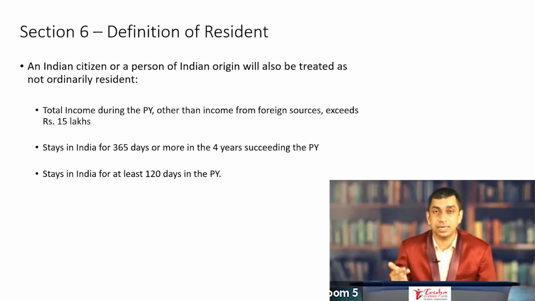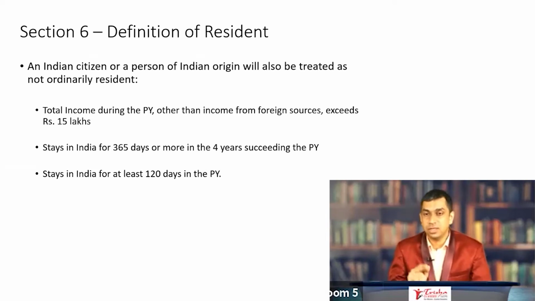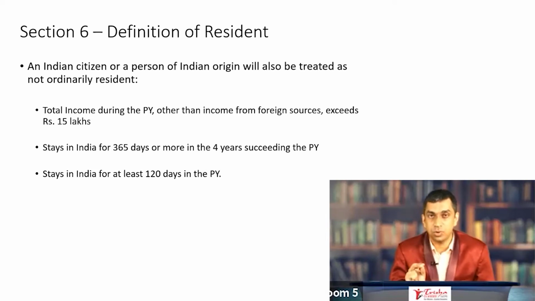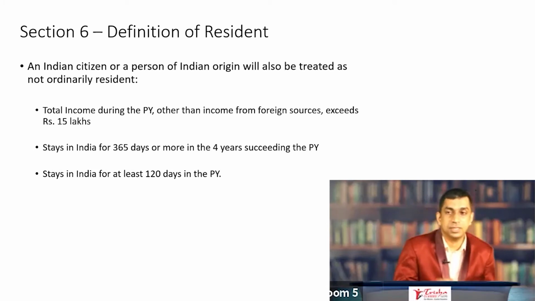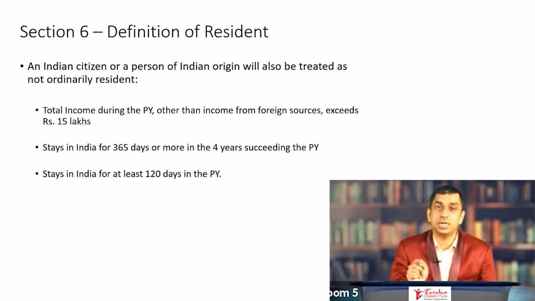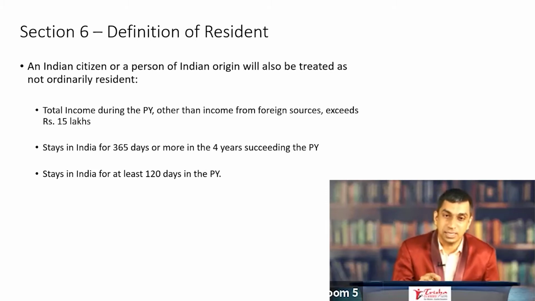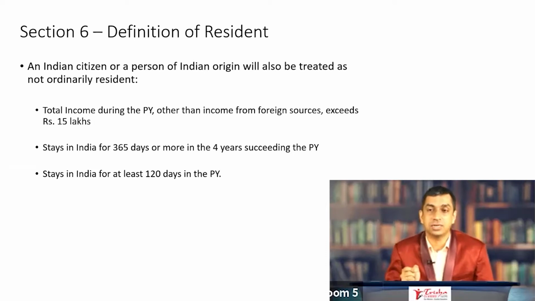And case number three, an Indian citizen or a person of Indian origin who comes to India on a visit to India. In these three cases, we were told that the first rule, the 182-day rule, is not applicable, but what is applicable is only the 60 plus 365-day rule. Okay? Now, there has been an addition to this particular rule, which says that an Indian citizen or a person of Indian origin will also be treated as not ordinarily resident if these three conditions are satisfied.